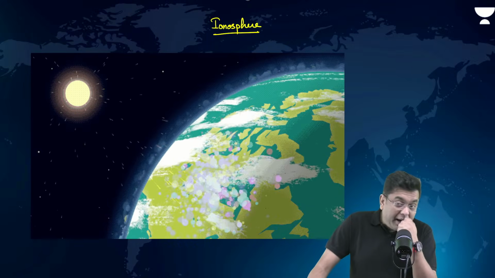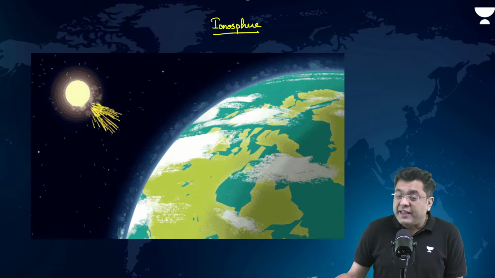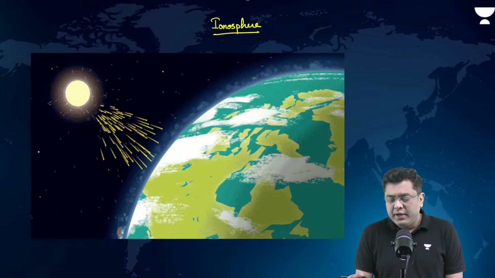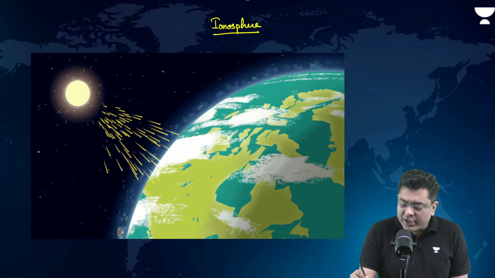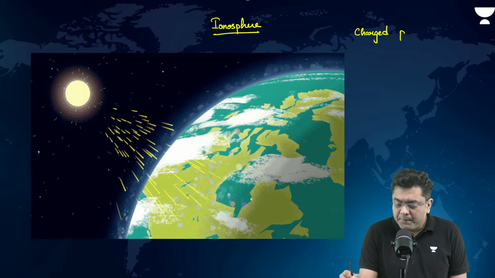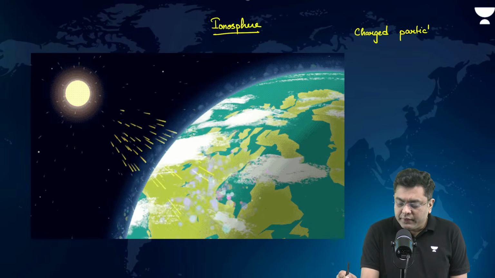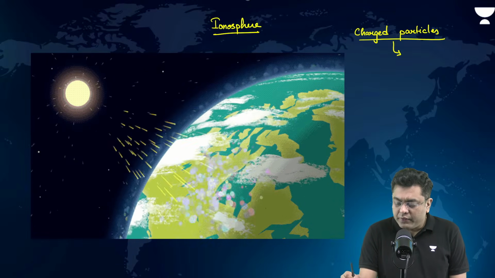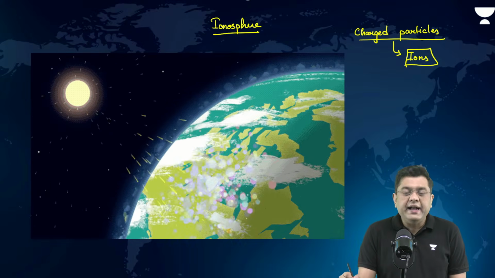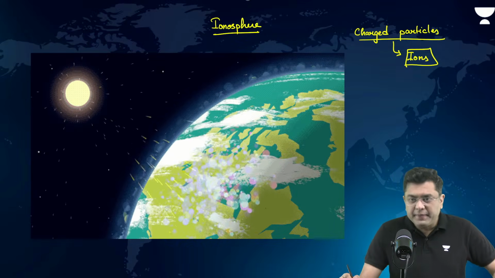And when they bombard the atmosphere, that is when they will create charged particles, right? And these charged particles are known as ions, and hence the name ionosphere.